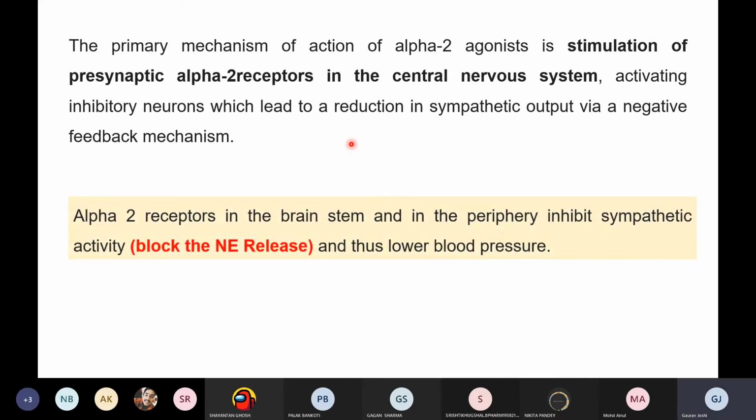This I have already discussed. The alpha 2 receptors in the brainstem and the periphery inhibit the sympathetic activity. So what they are doing is blocking the norepinephrine release, or allowing the binding of epinephrine to the alpha 2 receptors, right? So it's the same thing.